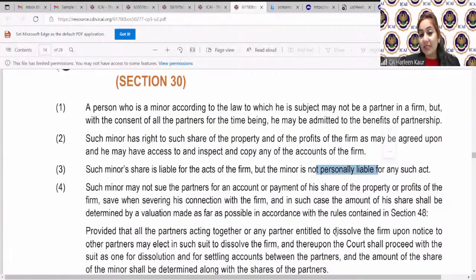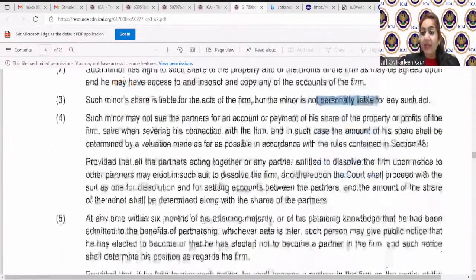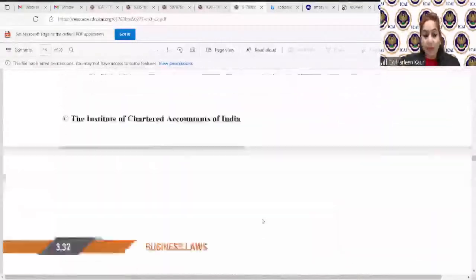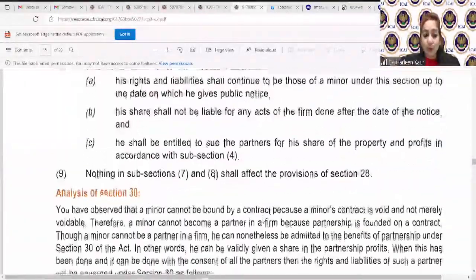Minor is never personally liable means, you can simply write down here, that the minor does not have an unlimited liability like other partners have. Why? Because a minor is only admitted for the benefit of the firm, so he can only enjoy the profits of the firm and he is never held personally liable. Personally liable means that he is not required to bring his assets to the firm and pay off the liabilities of the firm. This is not required to be done.